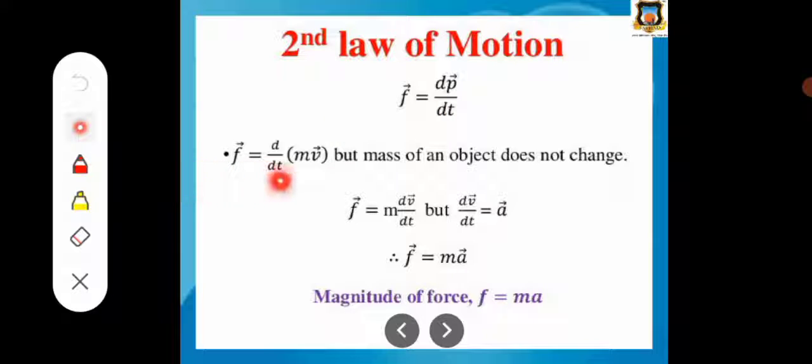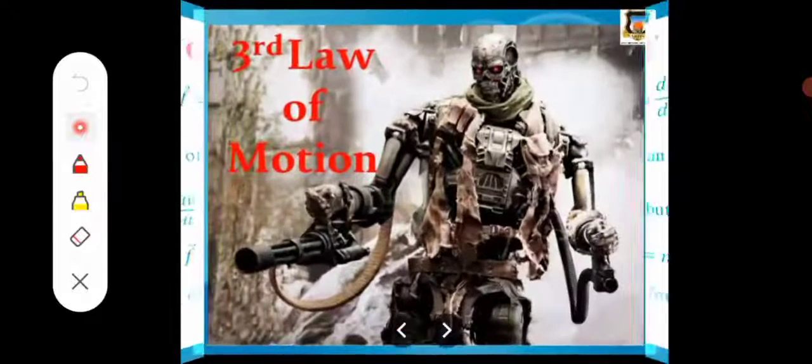So F bar equals d by dt of mv bar. The mass of the object does not change, so F bar equals m into dv bar by dt. But dv bar by dt is acceleration, a bar, so substituting, F bar equals m a bar. In magnitude, F equals ma: force equals mass into acceleration. This is Newton's second law of motion.